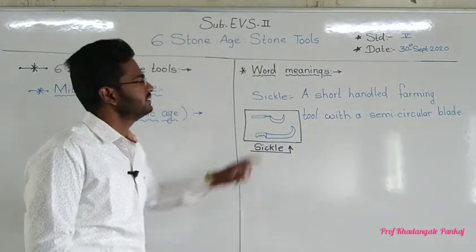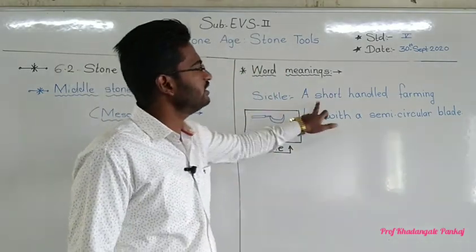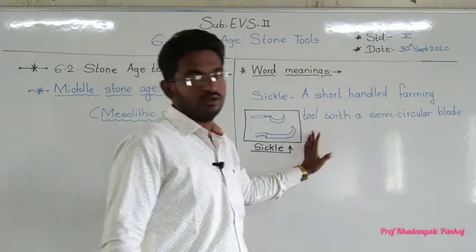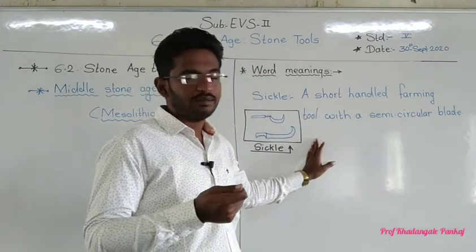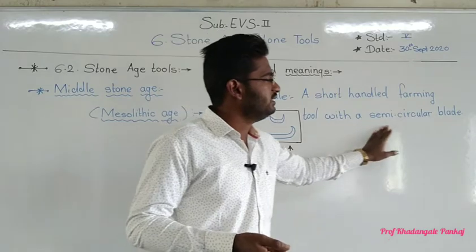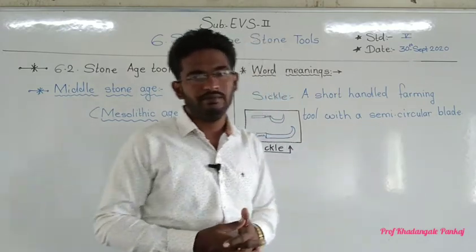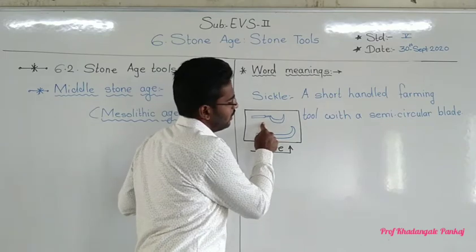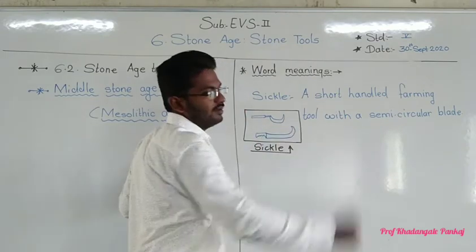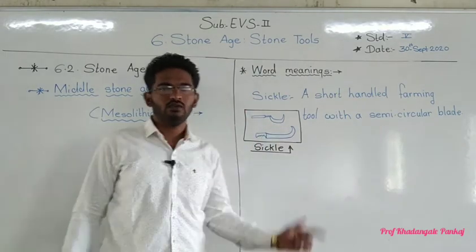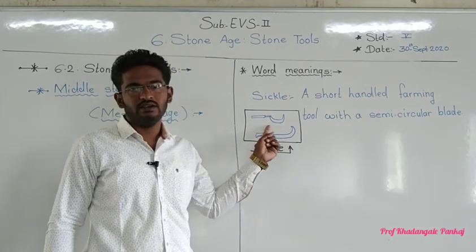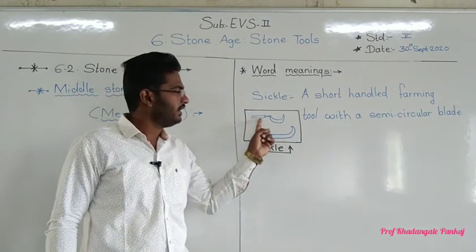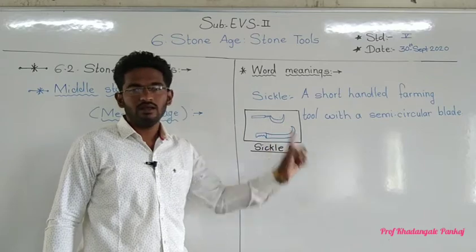Sickle means a short handle farming tool with a semicircle blade. You can see it on the screen here.